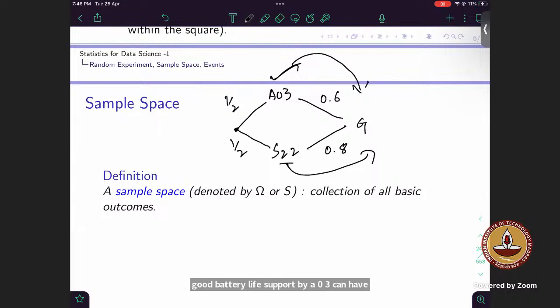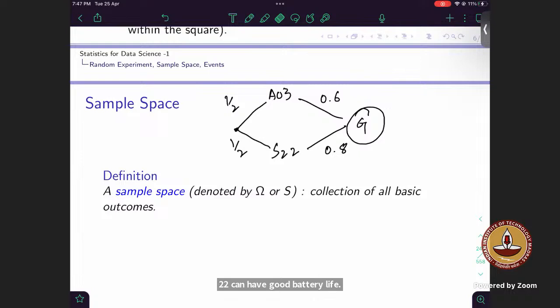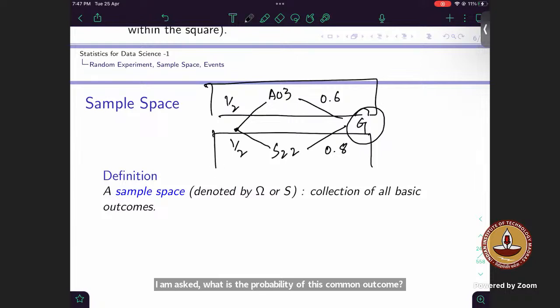Now I am asked, what is the probability of this common outcome? It can happen either in this way. Either this one will have good battery life, right? Or this one will have good battery life.